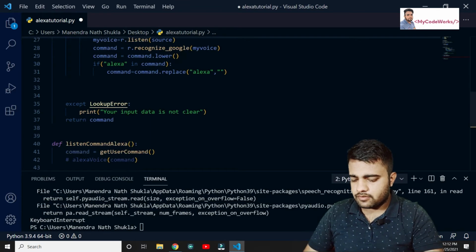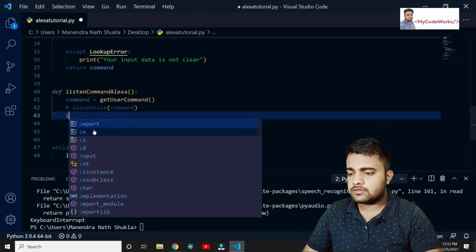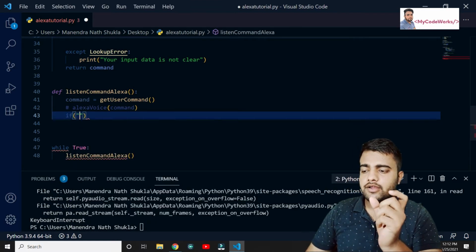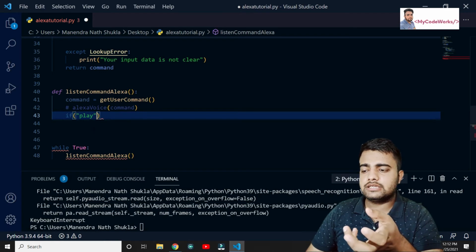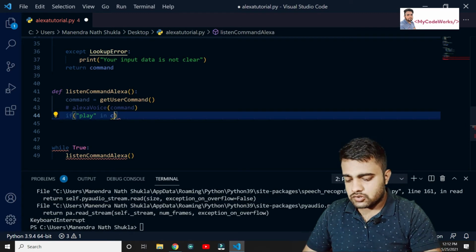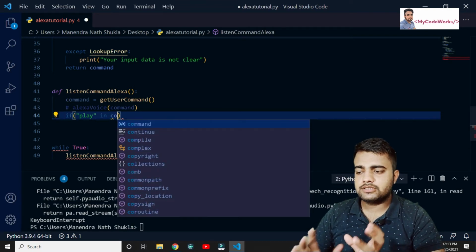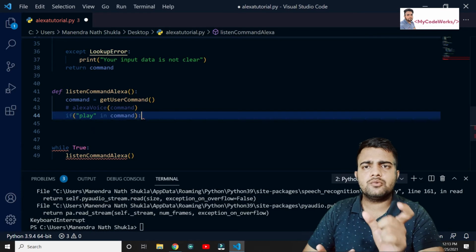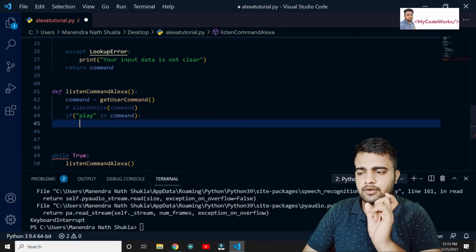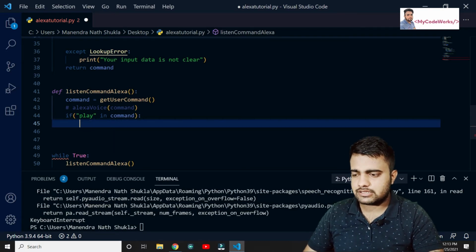If play in command, right? If you are saying something related to playing something in your command, then it's going to consider it as playing the same thing, whatever the user says, on YouTube. So if play is in the command, we are going to remove the word play from it and get only the topic, the name of the song or the name of the video. For that, we are going to replace the word again.